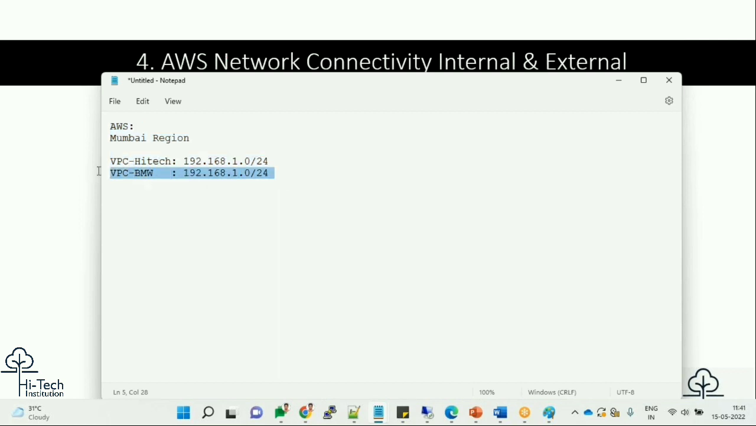Second question. I need a subnet 1. I need a subnet 2. Can you guys suggest a CIDR range for subnet 1 and 2? Can you ping me the CIDR range for subnet 1 and 2?